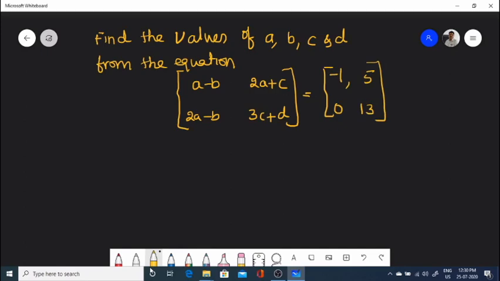So both matrices are of the same order, 2 by 2 matrices. So therefore, let's write the corresponding elements we have from the equation.